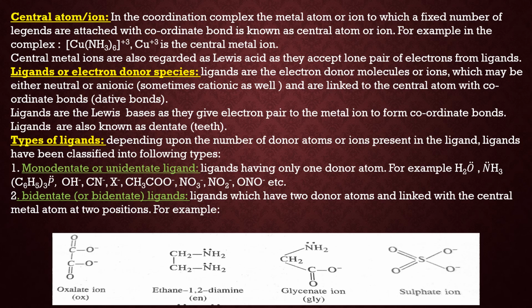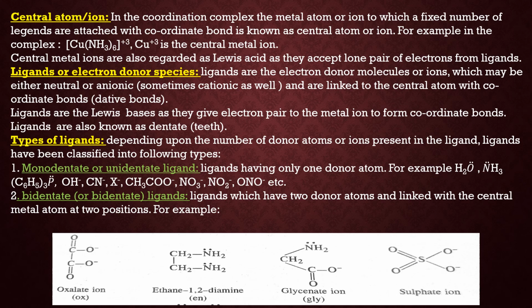Now, central atom or ion. In the coordination complex, the metal atom to which the ligands are attached with coordinate bonds is called the central atom or central ion. For example, in [Cu(NH3)6]2+, Cu2+ is the central metal ion. Central metal ions are also regarded as Lewis acids because they readily accept the lone pair donated by the ligands. Now the next term is ligands, or electron donor species.